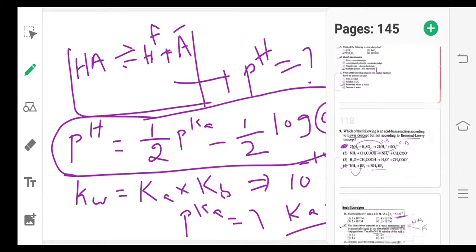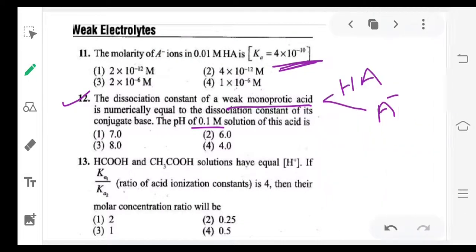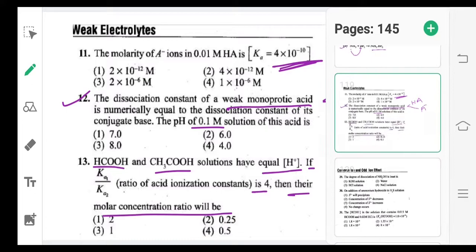Next, HCOOH and CH3COOH solutions have equal H plus ions. If Ka1 by Ka2 is 4, then their molar concentration ratio will be? Here they said the H plus concentration in both beakers is the same.